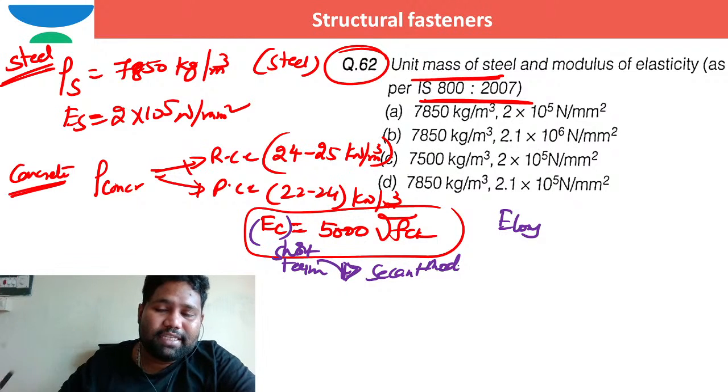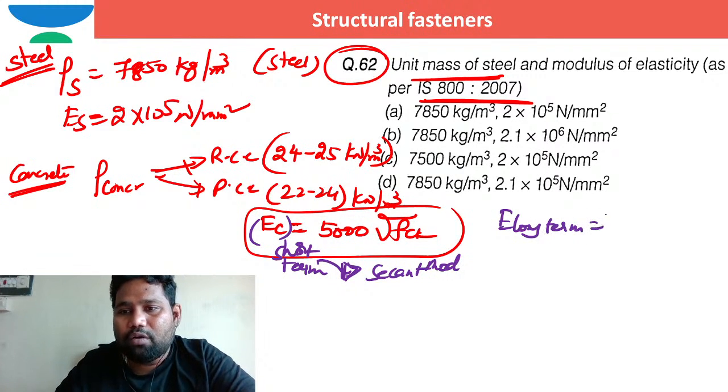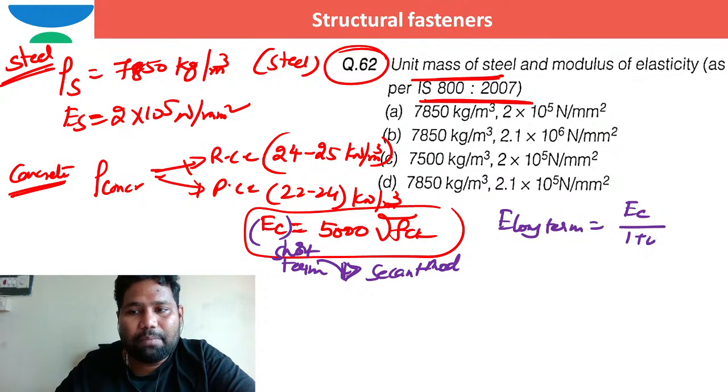Okay. Now in secant modulus, the long-term Young's modulus: how can we work out this long-term Young's modulus? It is the short-term Young's modulus of concrete divided by 1 plus theta, where theta stands for the creep coefficient.